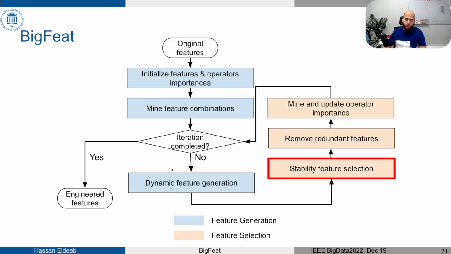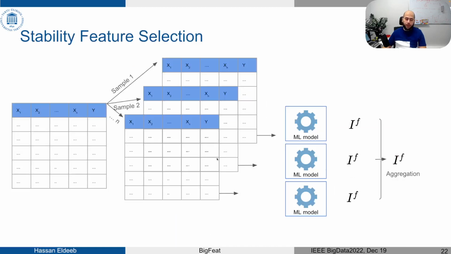Okay, so we continue doing this till we generate a pool of features consisting of kn features, where n is the number of original features, and k is an arbitrary number. Then we want to reduce the number of generated features using a technique called stability feature selection. So we train a number of machine learning models, each of them trained on a sample of the instances, and we aggregate the feature importance from all these models.